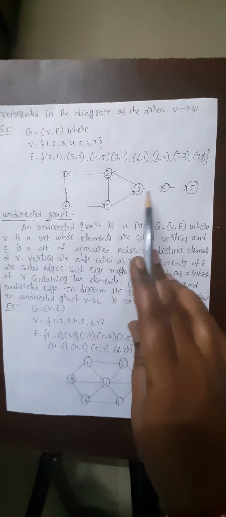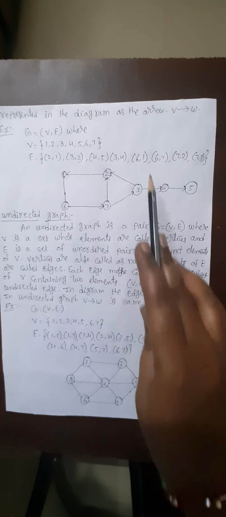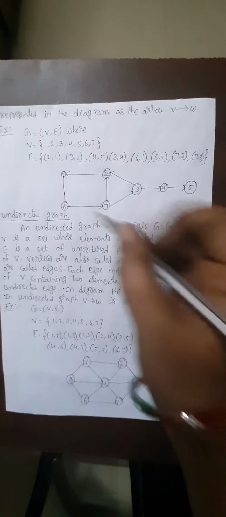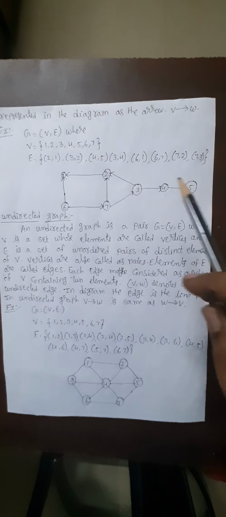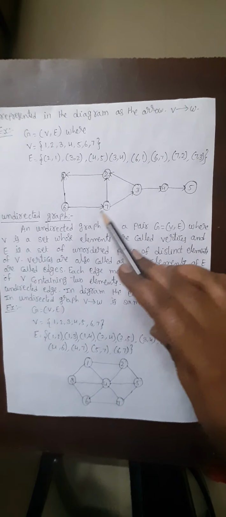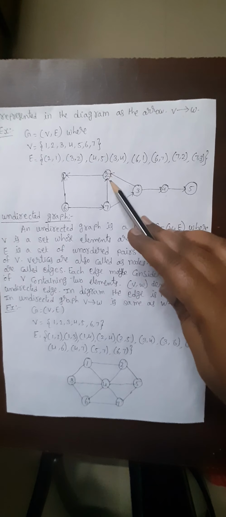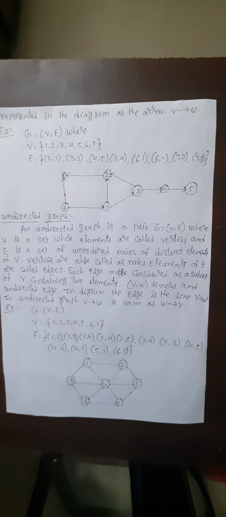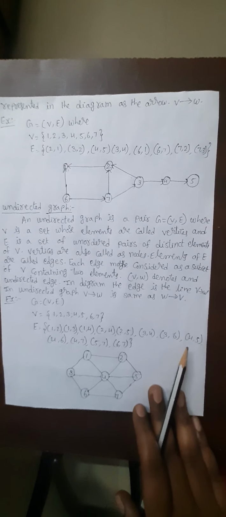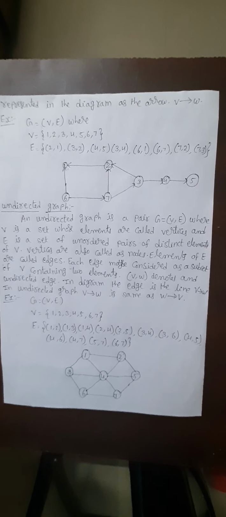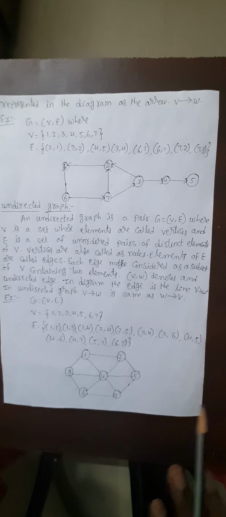Similarly 4 to 5, 3 to 4, 6 to 1, 6 to 7, 7 to 2, and also 7 to 3. Like that, we use the one-way graph, that is, a directed graph, by using arrow marks.